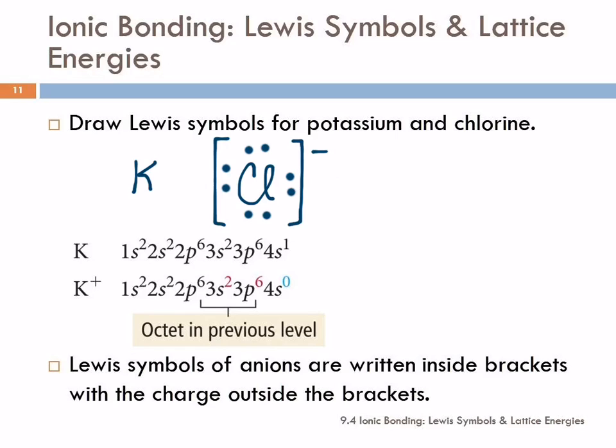Does potassium have a charge now that it lost an electron? Sure it does. It's a positive one. So now we have a positive ion and a negative ion, and now they're very attracted to each other, and they're going to form an ionic compound. And this is going to be more stable than the potassium and the chlorine alone, and that's why it forms in the first place. Now, potassium ion, how many valence electrons does it have?